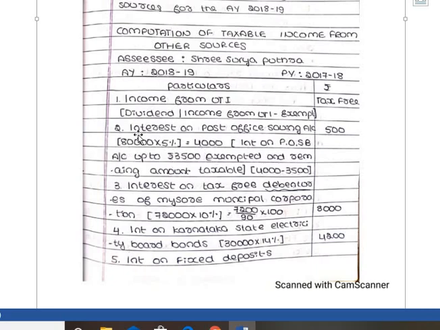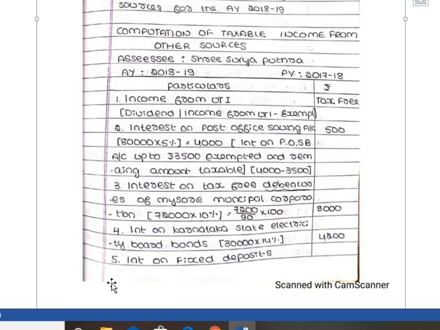See, 80,000 is the principal amount, it is not interest. Interest is 5%. So 80,000 into 5%, amount 4,000. We know that if the interest on the post office savings bank account is up to 3,500, it is exempt, but here the amount is 4,000. So 4,000 minus 3,500, 500 is taxable.